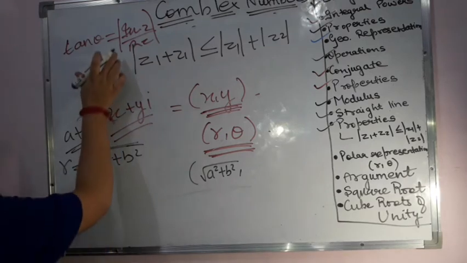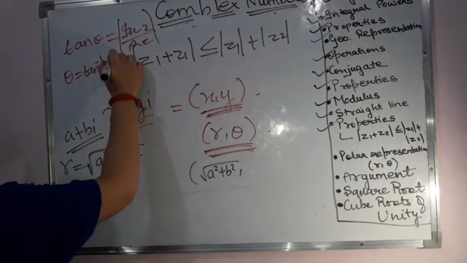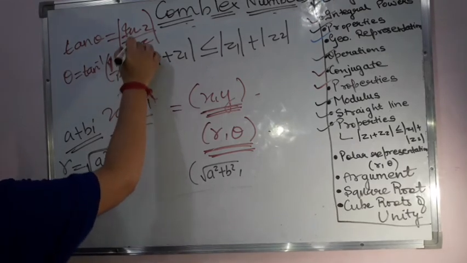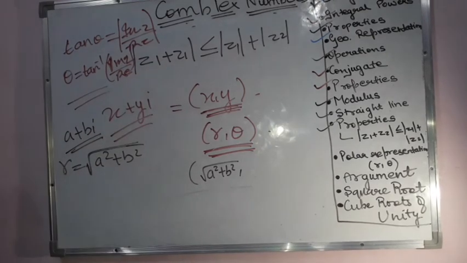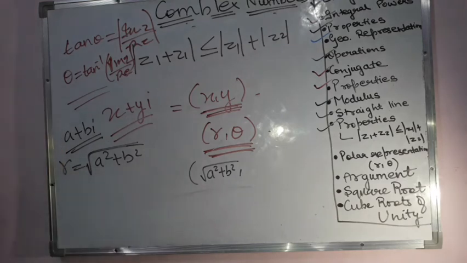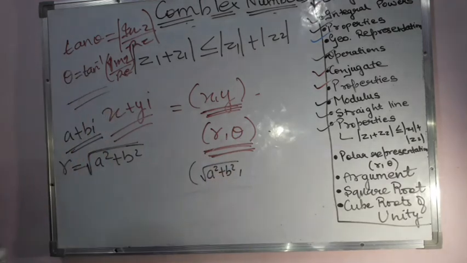This is nothing but the amplitude or the argument of a complex number, as we call it. Theta is the argument or the amplitude.